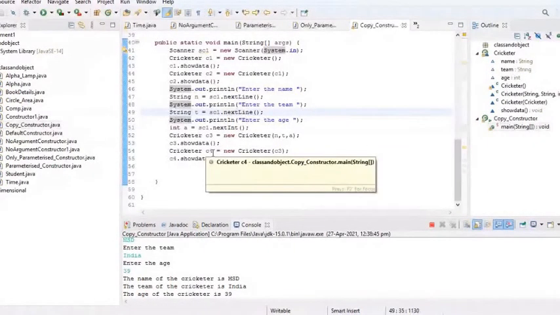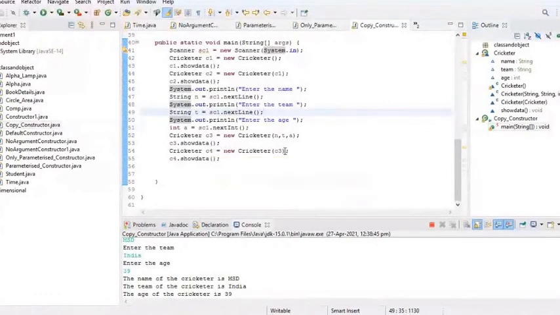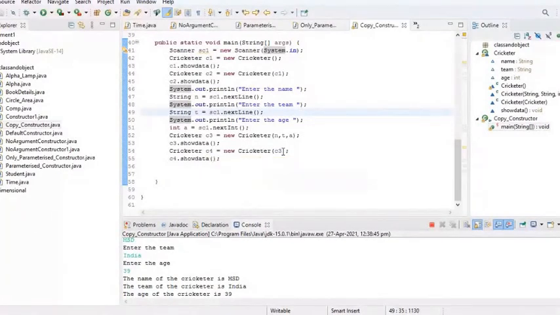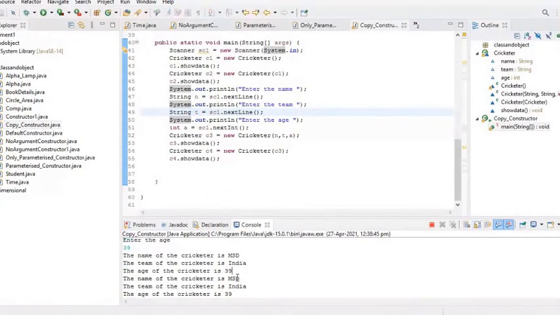Cricketer c4 = new Cricketer(c3). Now the object reference c4, that means the object is copying the values from another object c3, which has initialized the values of data members by the parameterized constructor. So c4.showData is going to show the output that is shown by c3.